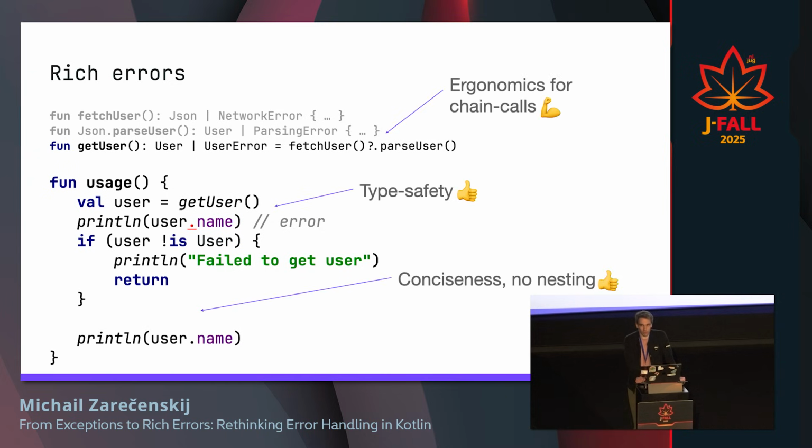So what we want to achieve here again is that we have ergonomics for chain calls, we get type safety as with nullable types, and we have conciseness. We actually do not have any nesting, because nesting is inevitable when you use a wrapper like result or try, and I'll talk about why we don't have this in a few slides.